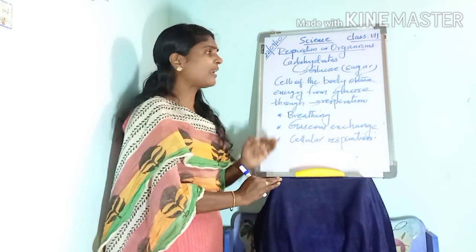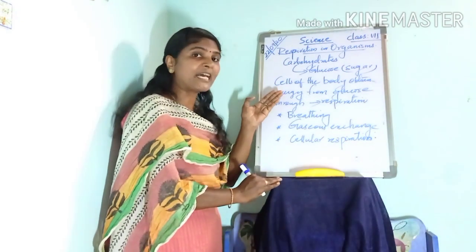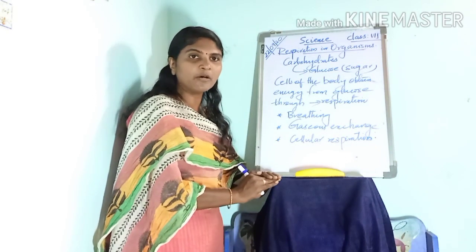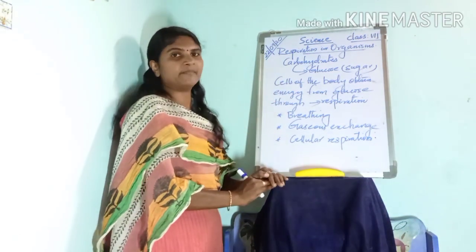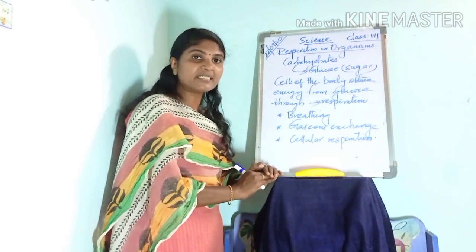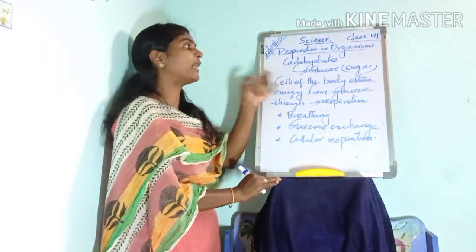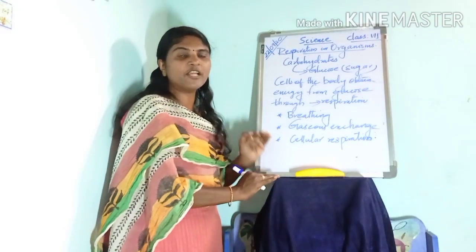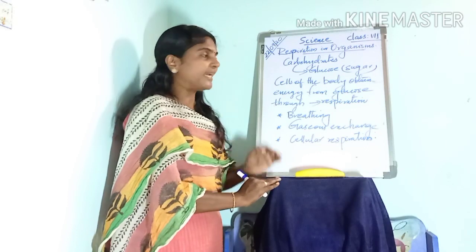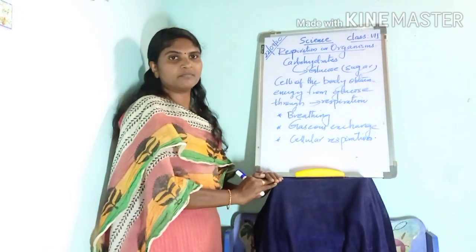The carbohydrates present in the food are broken down into glucose. That we already learned. Glucose is a kind of sugar.